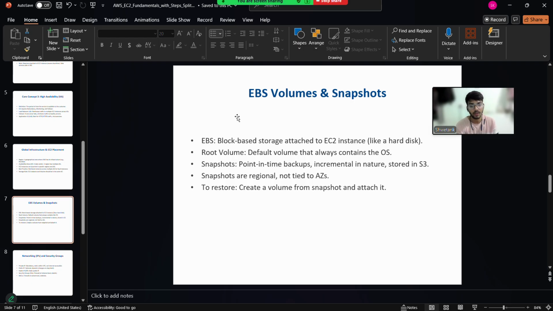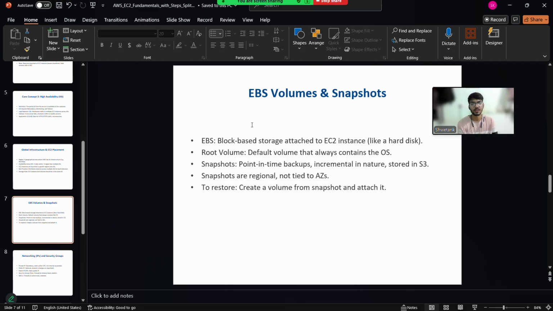EVS helps in maintaining the storage. So by default, we get root volume and additional volume. An additional volume we can get on demand, how much we require, we can take the additional volumes.